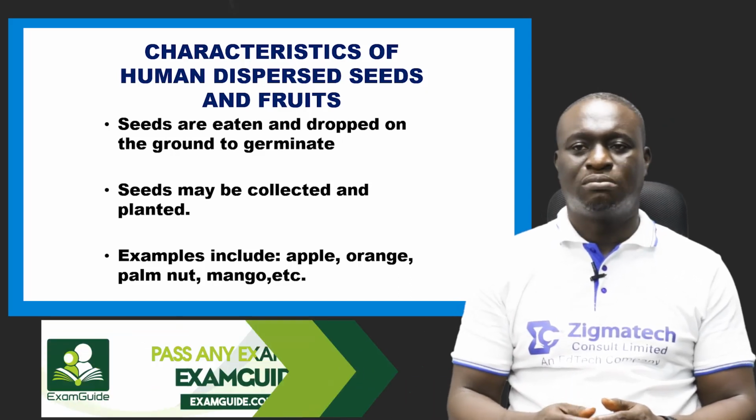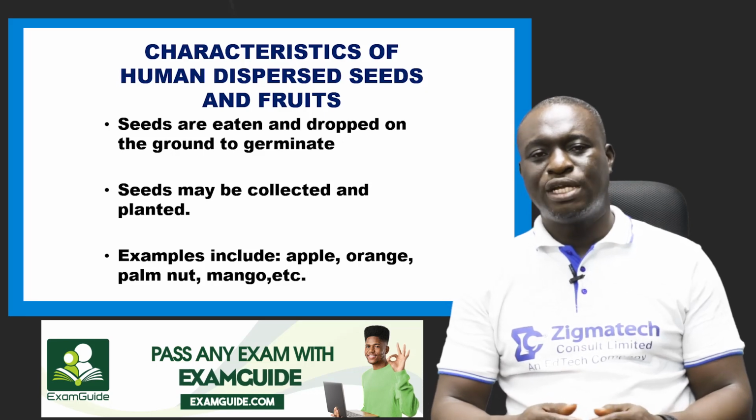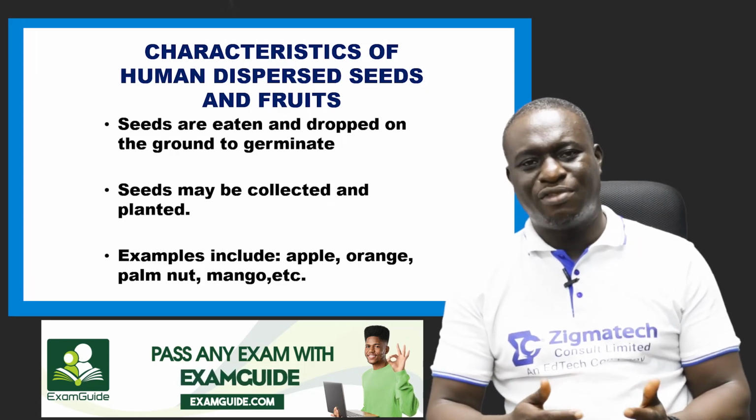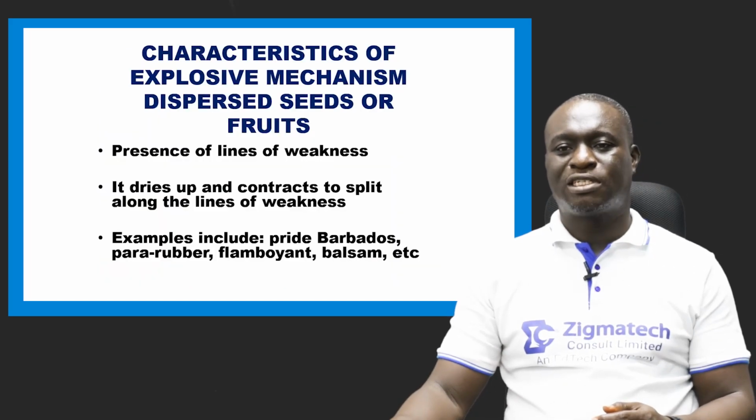Examples of human dispersed seeds include apples, oranges, palm nuts, mangoes, the cereals, and the legumes. They can be planted, okay? They can be planted on the farmland, on a suitable fertile soil.